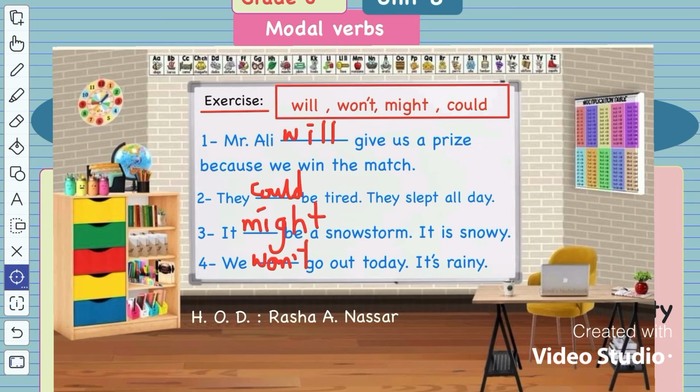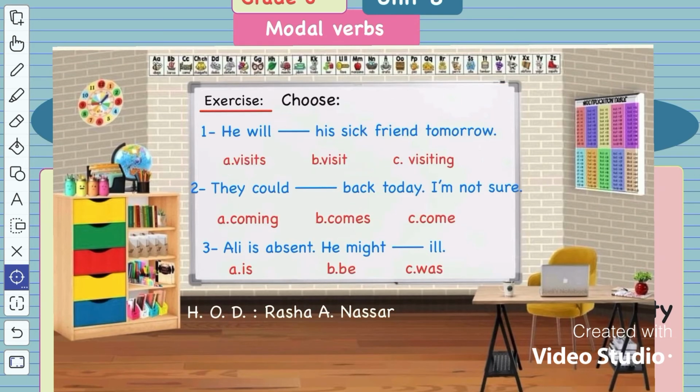Let's see exercise 2 and see how can I correct the verb after will, could, and might. How can I choose the correct verb after these modal verbs? Let's see together. He will what his sick friend tomorrow. I use will because he is sure that he will go to see his sick friend tomorrow.